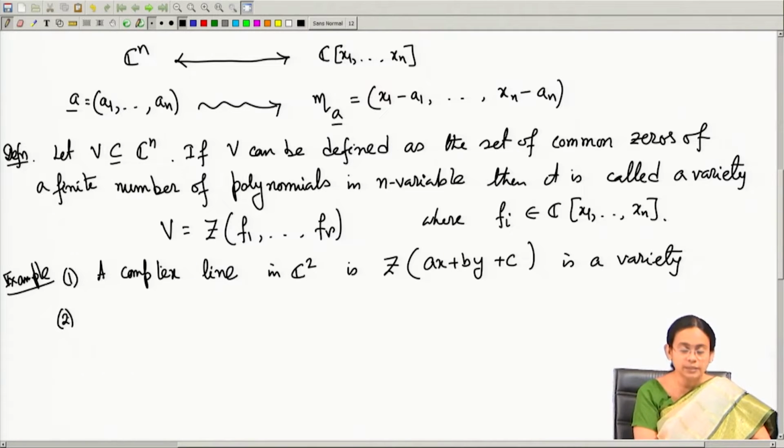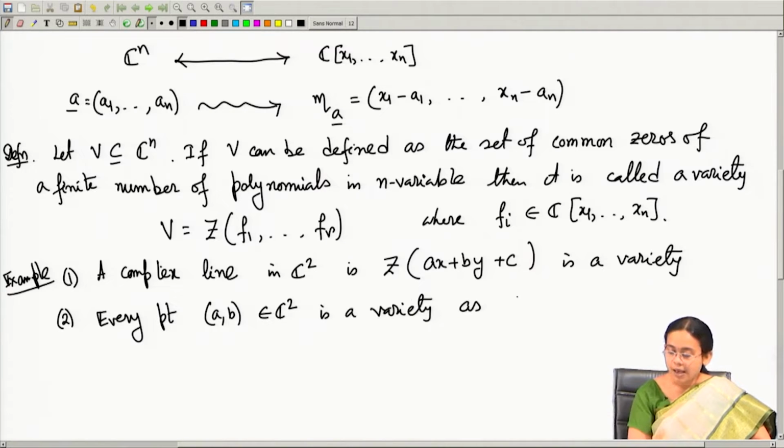Now, if I consider any point in C2, then I can view it as the solution of two straight lines. For example, every point a comma b in C2 is a variety, as I can view this point a b as nothing but the set of common zeros of the equations x minus a equal to 0 and y minus b equal to 0.